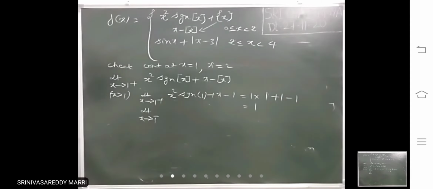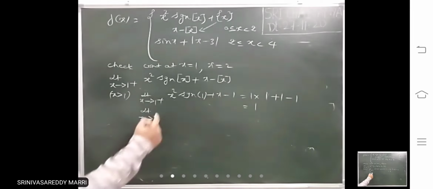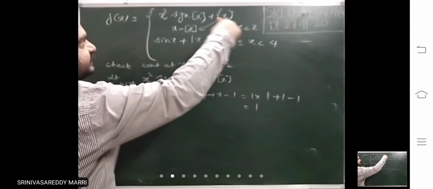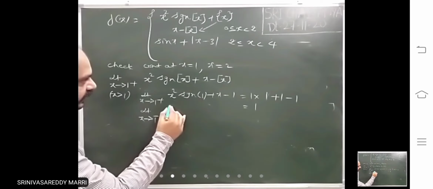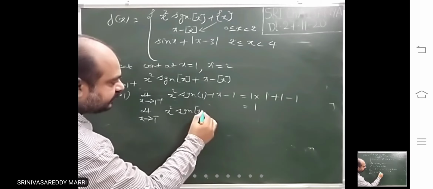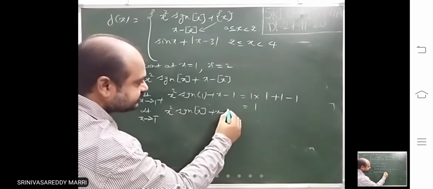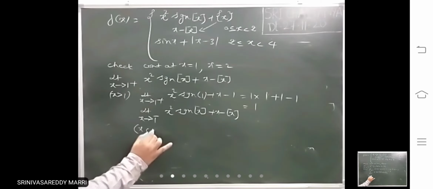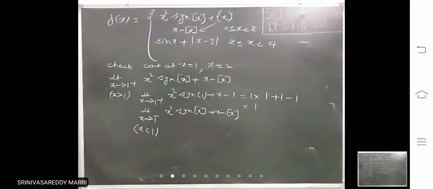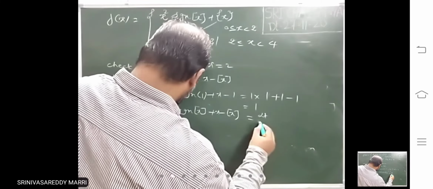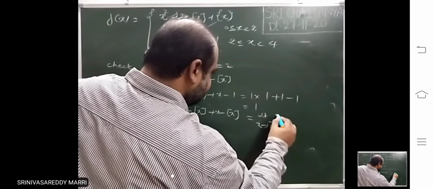Similarly, the left limit. Left limit means 1 minus, again the same definition, just less than 1: x square signum of step x plus x minus step x. Now x just less than 1 means 0.9999, so step x is 0 in this case.